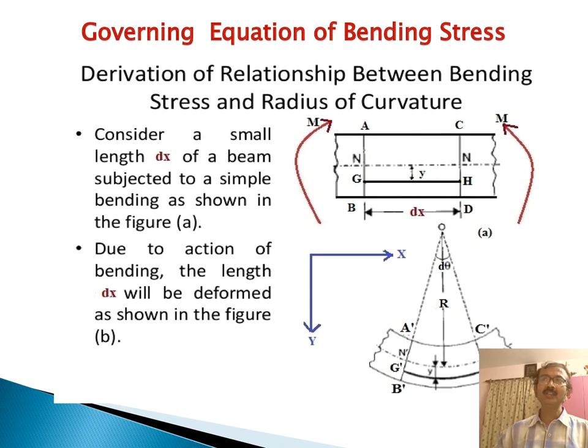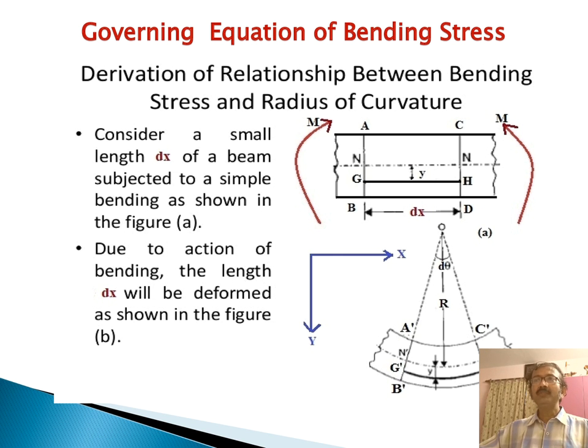Now if you go to the next diagram, that is the governing equation of bending stress, the derivation of the relationship between bending stress and the radius of curvature. Considering a small length dx of the beam, AC is the part of the beam of length dx subjected to bending as shown in figure A. Due to bending, the beam will be deflected, as in diagram B. Due to the action of bending, the length dx will be deformed and increased.